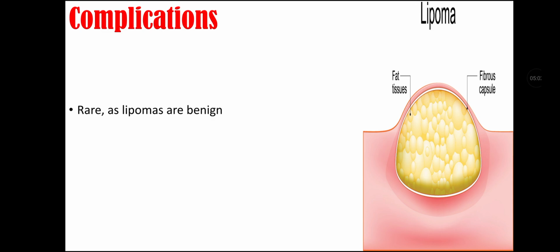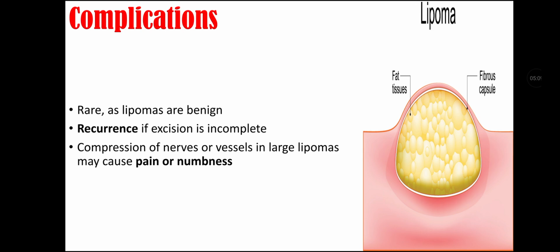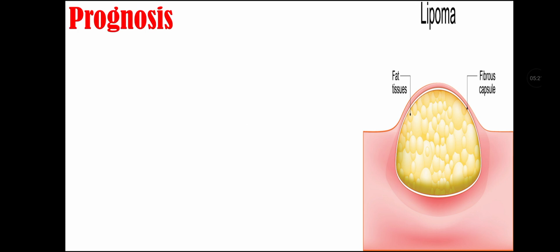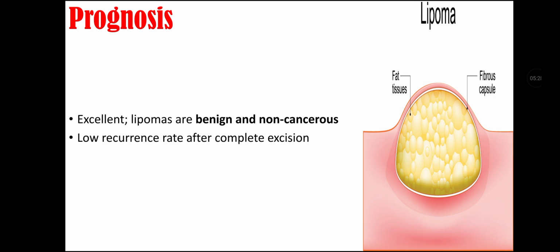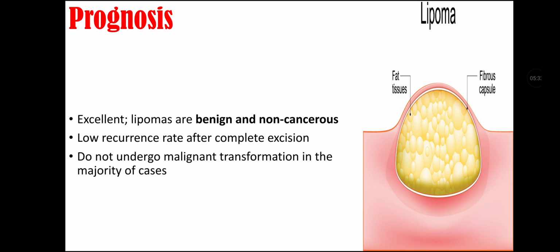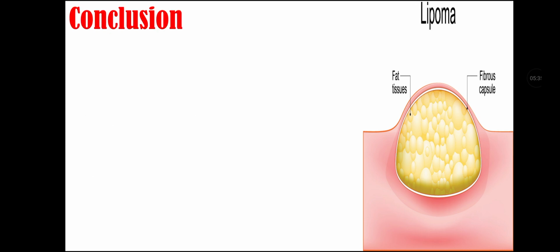Complications of lipomas. If untreated, even though they are benign, recurrence if excision is incomplete can happen, and compression of nerves or vessels can happen in case of large lipomas, and this may cause pain or numbness. Fourth, it can cause cosmetic concern for visible lesion. Prognosis of lipomas. Prognosis is excellent as lipomas are benign and non-cancerous. There is low recurrence rate after complete excision, and they do not undergo malignant transformation in the majority of cases.